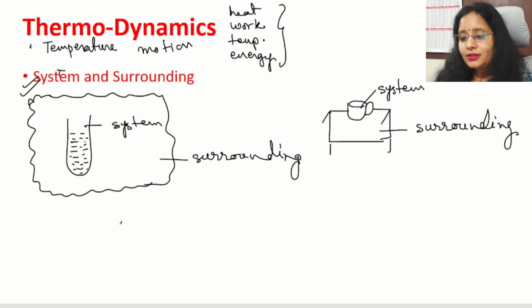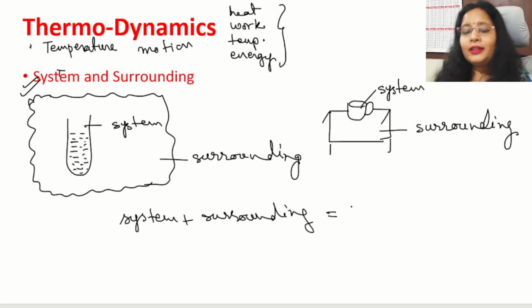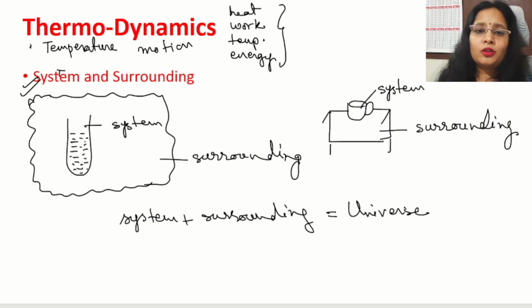System plus surrounding together make the universe. It means system and surrounding are both parts of the universe. We can say that around the system, the whole universe is the surrounding. Yes, this is true.